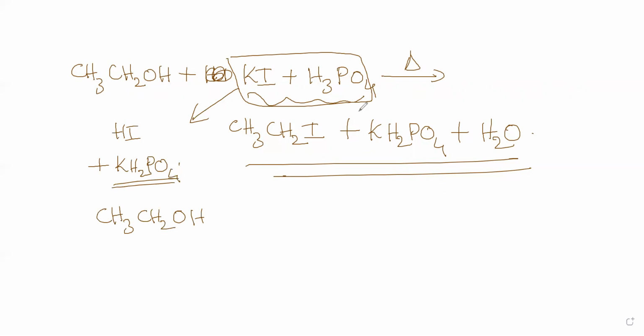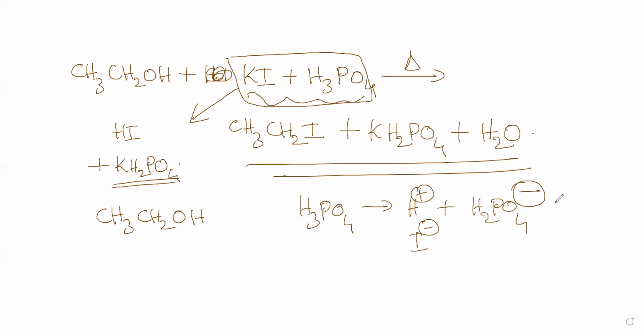H3PO4 dissociates into H plus and H2PO4 minus. Now H plus is taken by I minus, and H2PO4 minus is taken by K plus. Like this you can exchange and write the reaction very simply. Positive with negative and negative with positive, you just connect, then it will be all right.